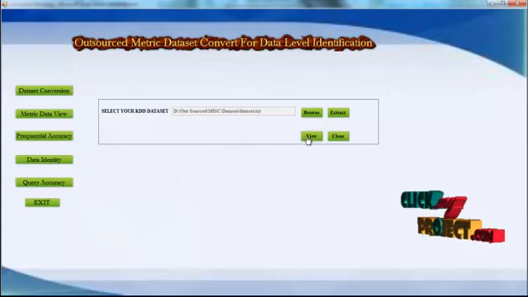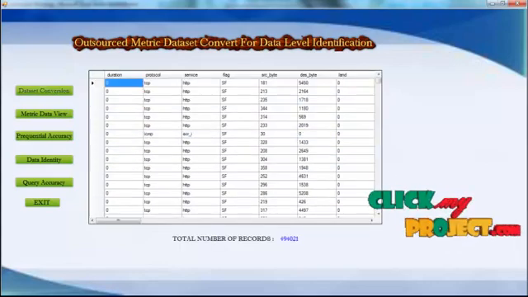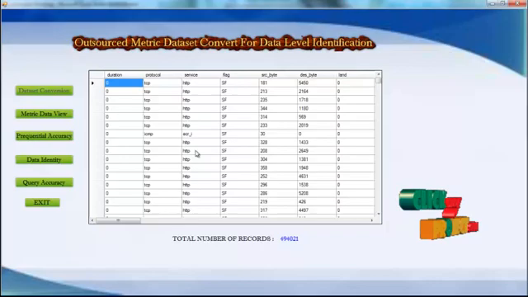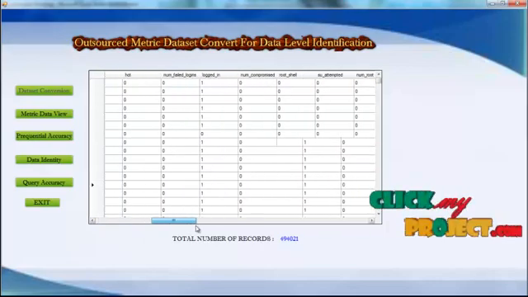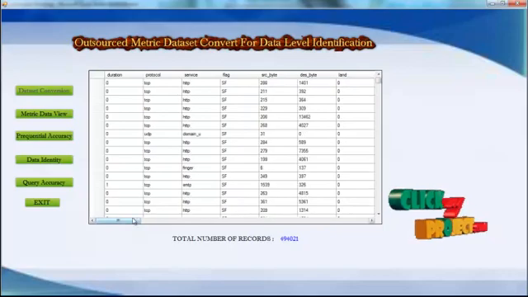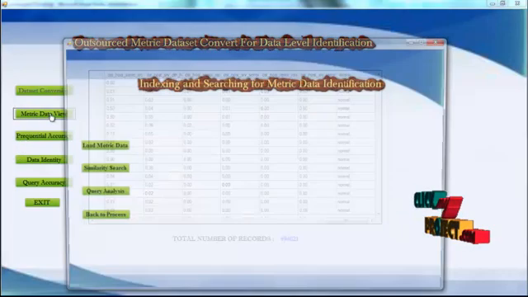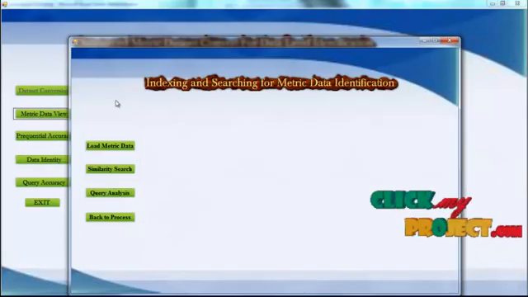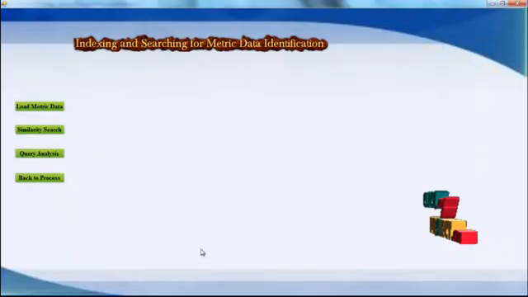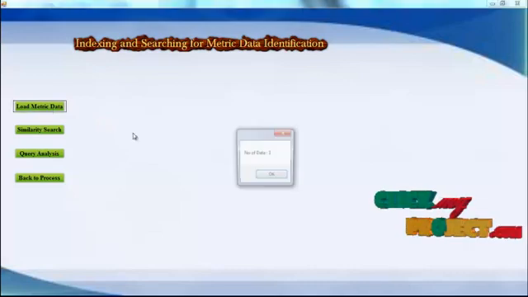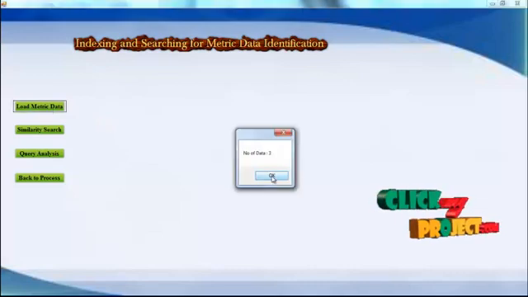If we view the data set, we find duration, protocol, service, flag, source byte, destination byte, and more. When we click on metric data view, this is our indexing search for metric data identification form, and when we click on load metric data, we find the number of data is 3.